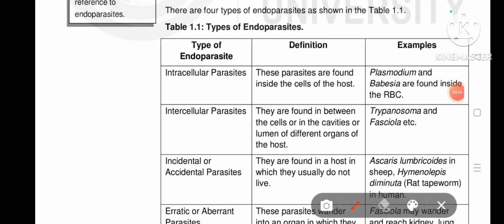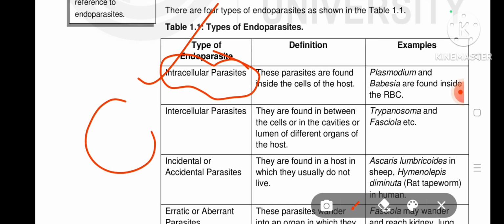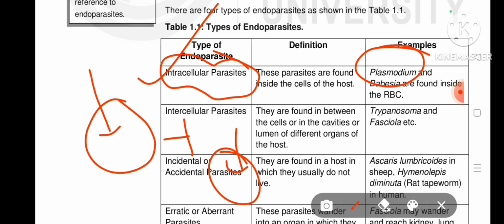First we can see intracellular parasites. Intracellular means the parasite lives inside of our cell. Which cell? It can be our RBC. There are many cells present in our body. An example of an intracellular parasite is Plasmodium.